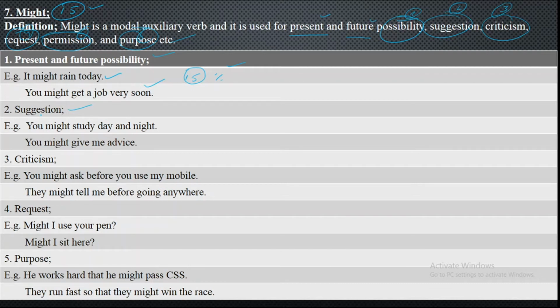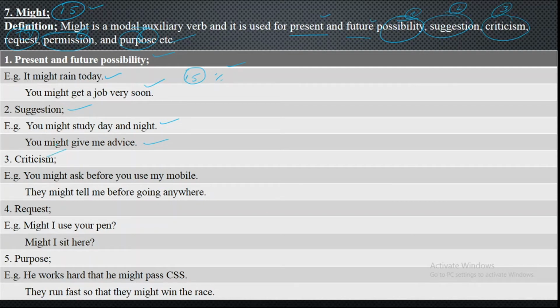Next we have got suggestions. When you suggest someone that you are going to do this thing like this or that, I say you might study day and night. That is what suggestions. If you really want to get your target, you might study day and night. And you might give me advice, suggestions that you might give me advice.